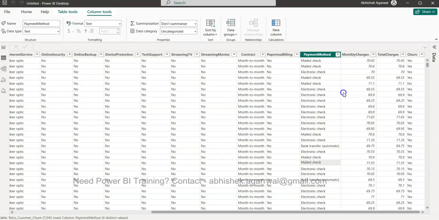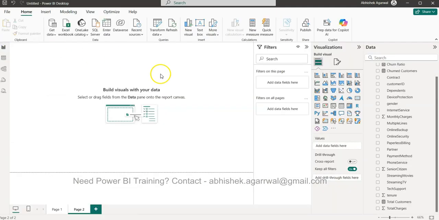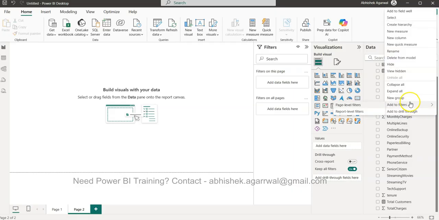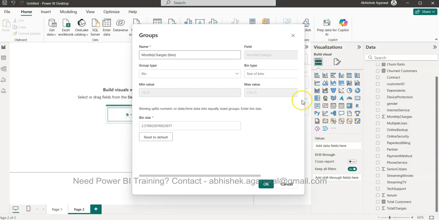So in this case, we need to create buckets to analyze this data. Going to the report view, we have the monthly charges. Here are the 3 dots, more options, right? I'll click on that and click on new group. It will create bins, monthly charge bins, with a size of the bins or number of bins.